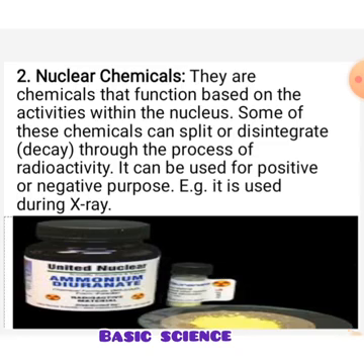Let's look at the second one, nuclear chemicals. They are chemicals that function based on the activities within the nucleus. Some of these chemicals can split or disintegrate, that is, they can decay through the process of radioactivity. So they can be used for positive or negative purposes. An example of the negative usage is the bomb blast.